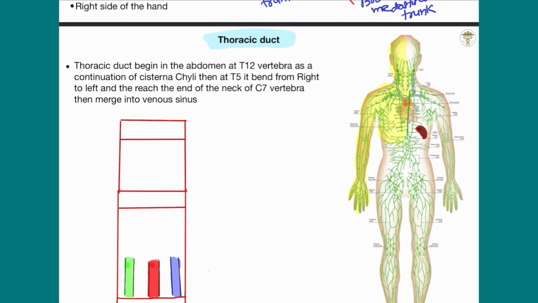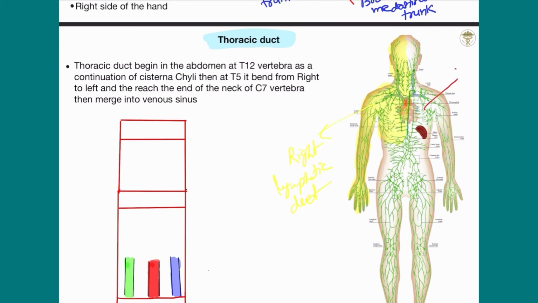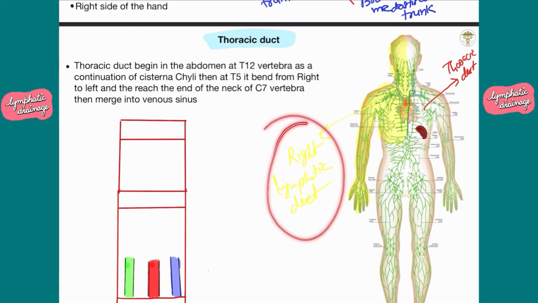So only these are part of the right lymphatic duct. I changed the color. All others except the yellow color are thoracic duct. The whole of this part is drained by the thoracic duct, and this part is drained by the right lymphatic duct.